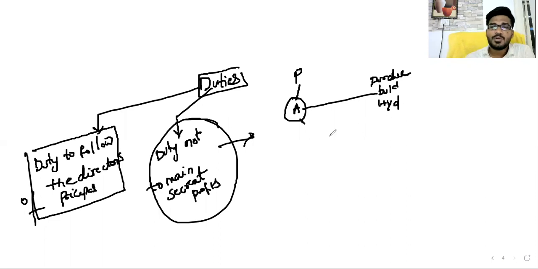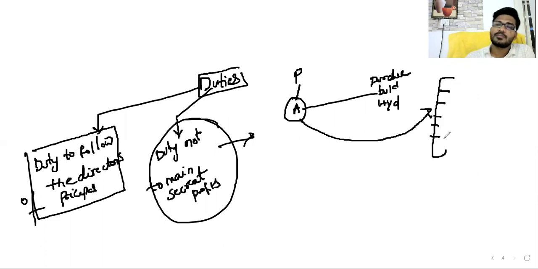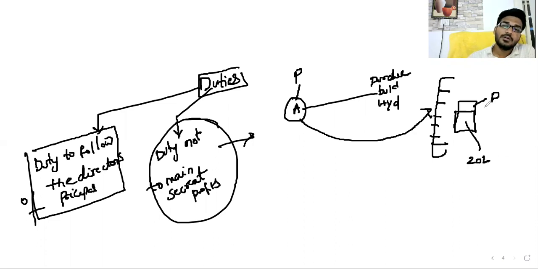Then the agent went to Hyderabad, to so many localities. In one locality he found a building which is suitable for the principal. He inquired; the cost of the building is 20 lakh rupees. What happened?